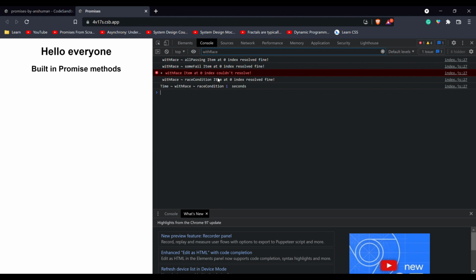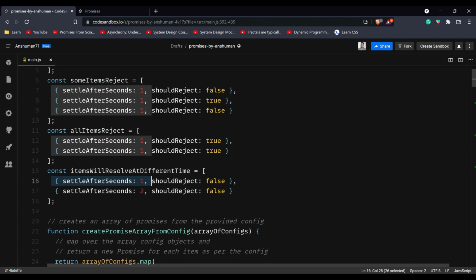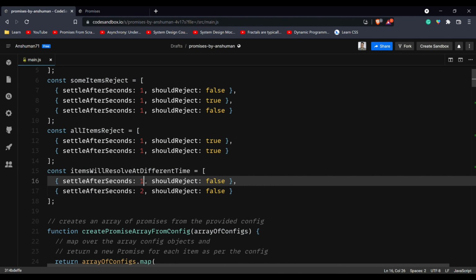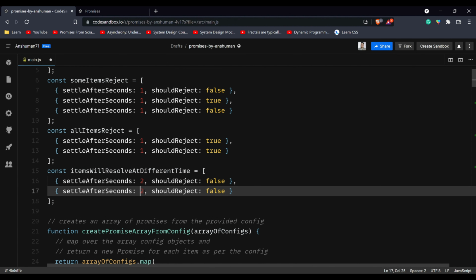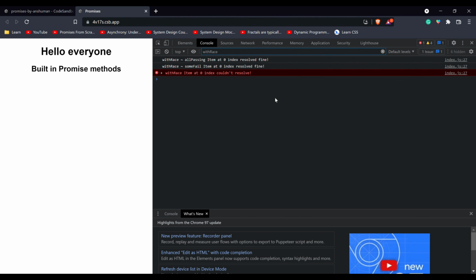In the race condition, where we have two items taking different times, we see that it resolved to the item taking the least time, which is the first item. Even if you were to make it 2 and 1 and reload it, you will see that it still resolves for the item that takes the least amount of time. So it takes 1 second and it resolved at the index number 1 this time.